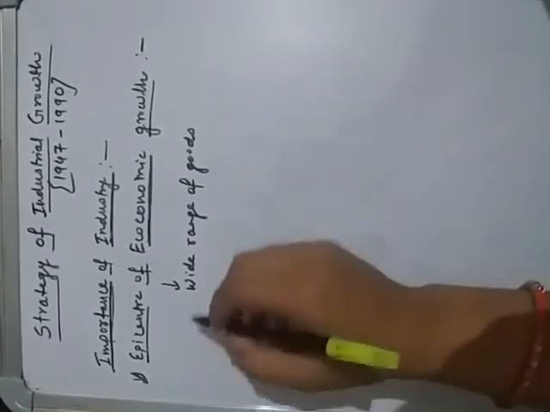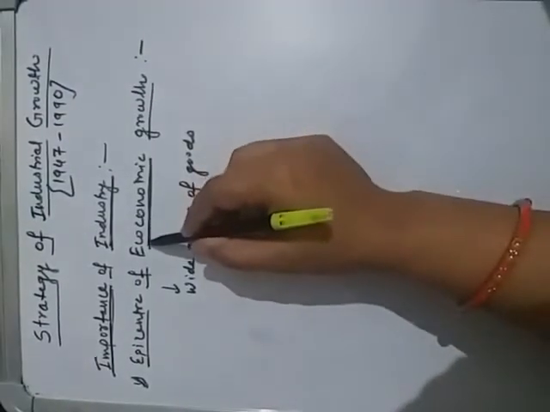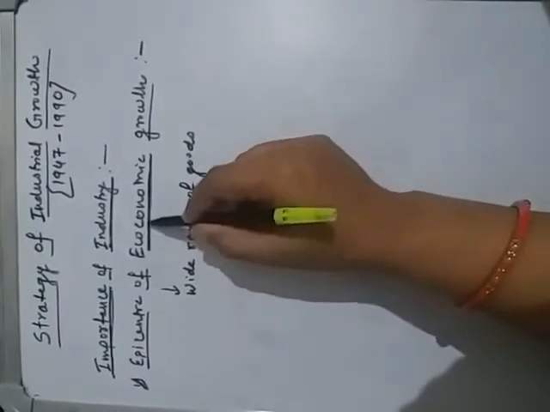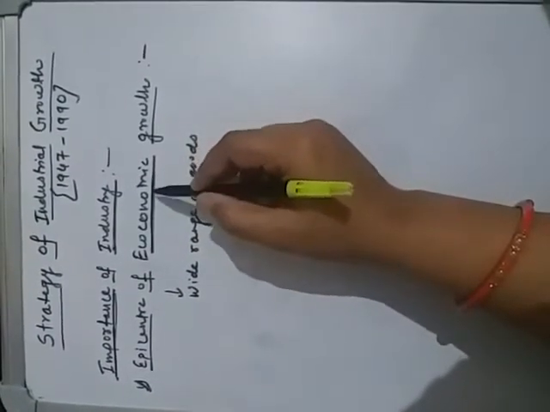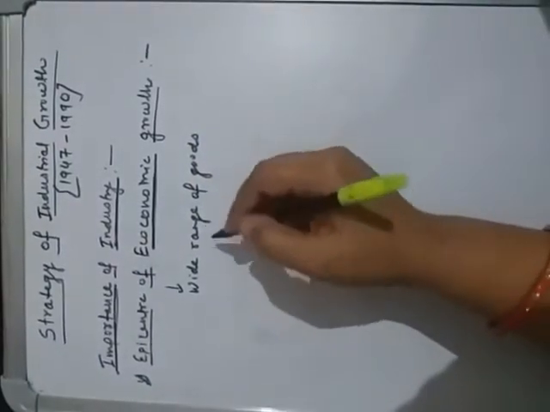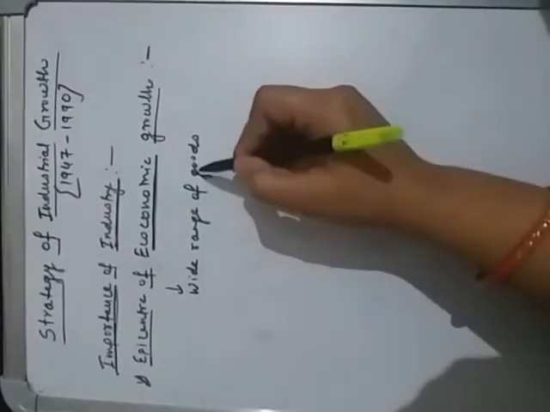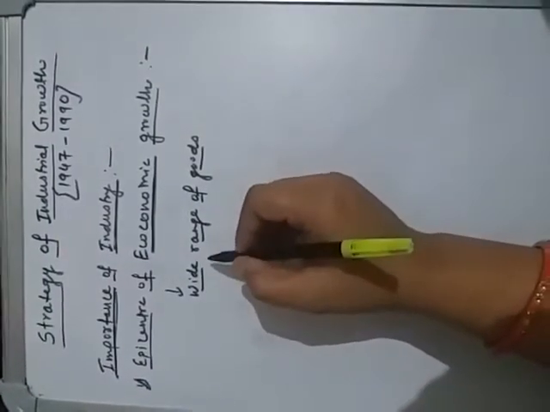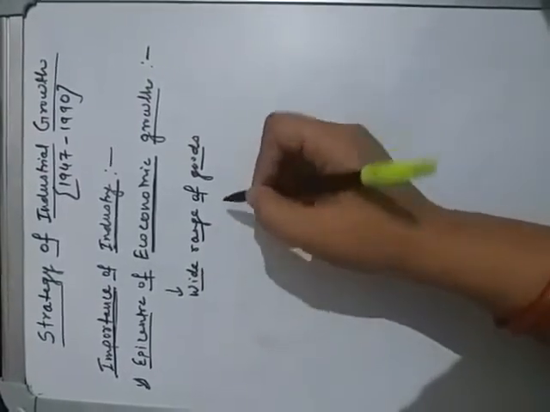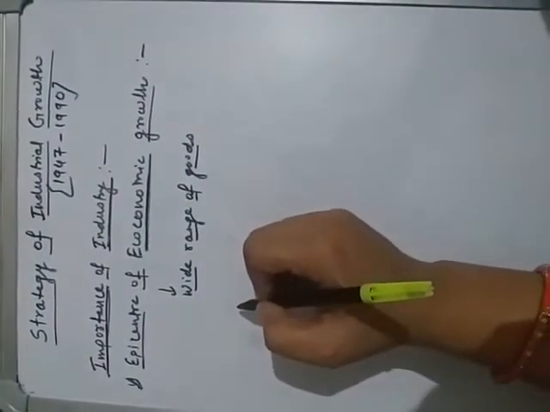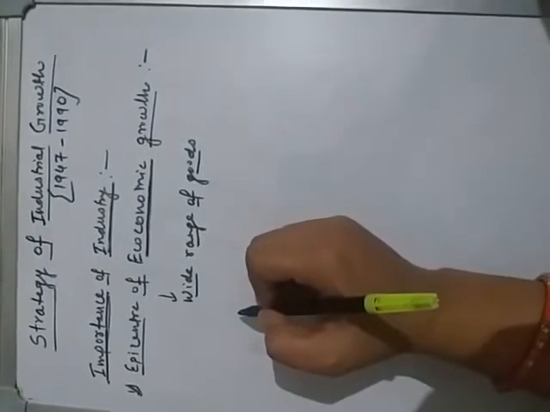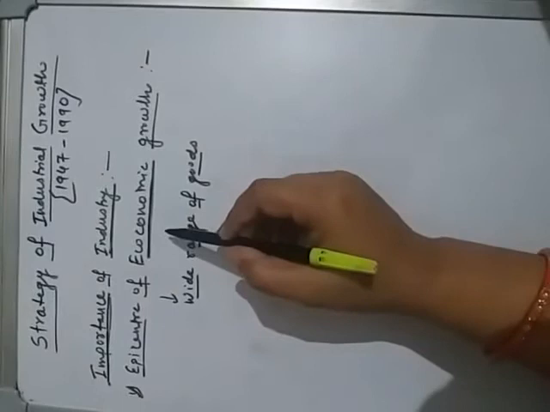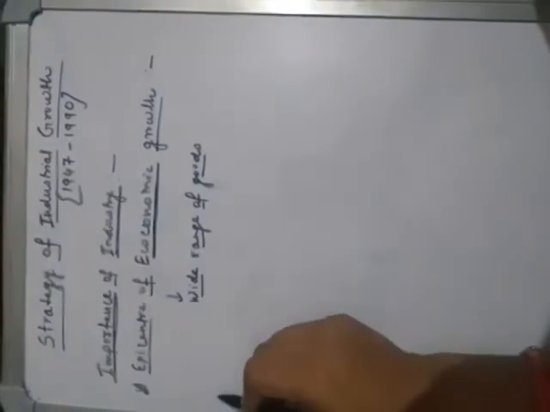If the development of industry takes place, its direct impact is that the income of the consumer starts to rise, and industry also provides a wide range of goods to the consumer. So there is a larger scope for expansion of the economy. Gradually, industry replaces agriculture as the epicenter of growth.